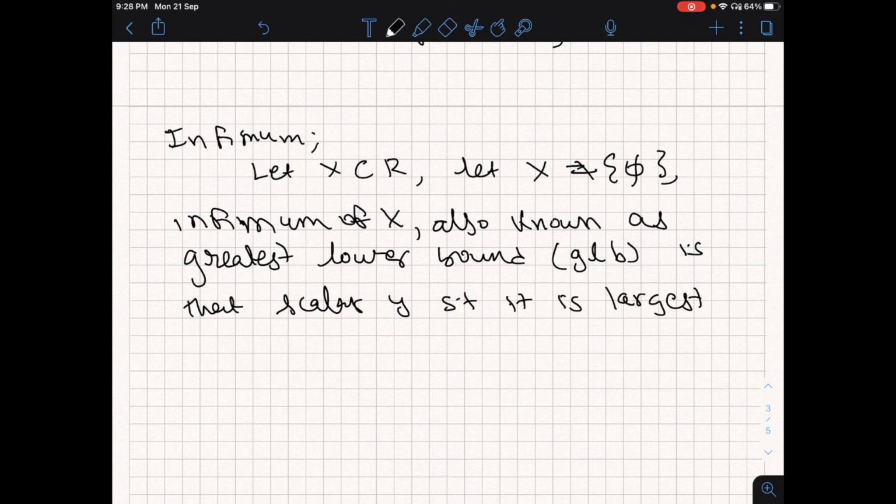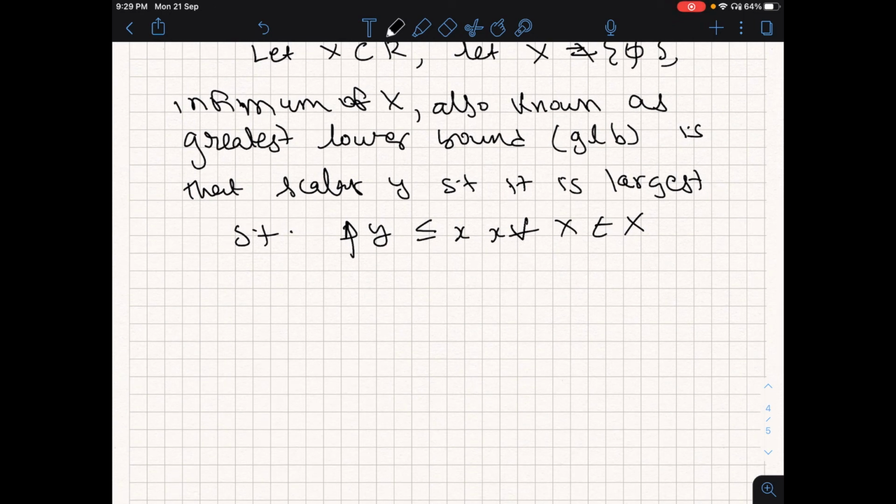So it is the largest scalar y such that y is always less than or equal to x for all x in X. So that means I am going to push up this y, the lower limit, as much as possible until it is a lower limit. But I can't push it any further because then it won't be a lower limit anymore. So it is the greatest lower bound.